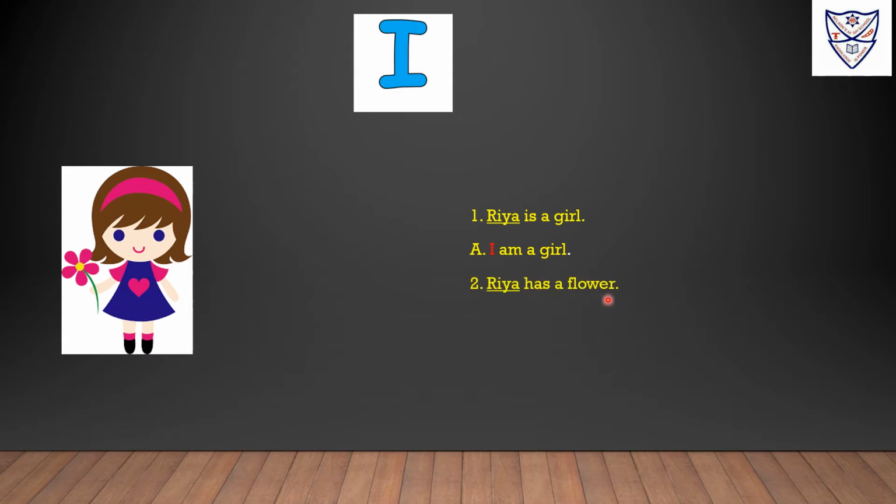Ria has a flower. Here Ria is a noun. So I have a flower. Instead of Ria, we have used I. Ria has short hair. Here Ria is a noun. I have short hair. So instead of Ria, here we have used pronoun I. I have short hair. The pronoun I is used whenever we talk about myself. And with I, we always use am.